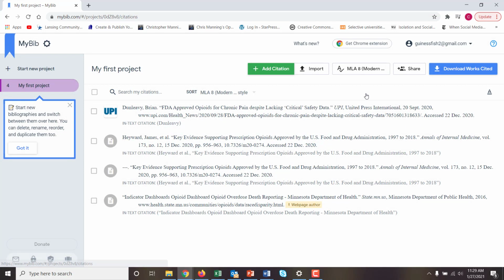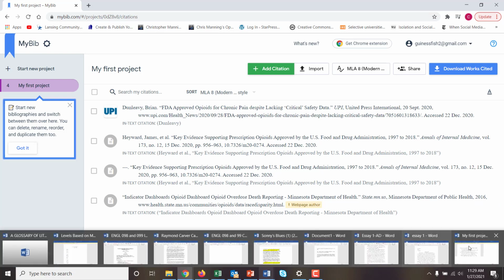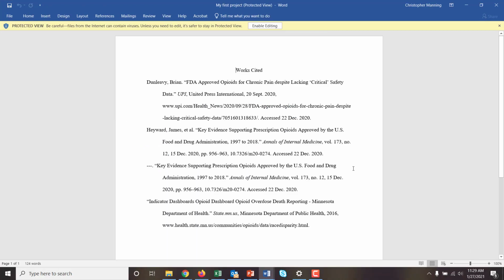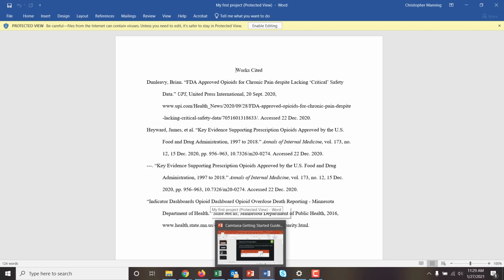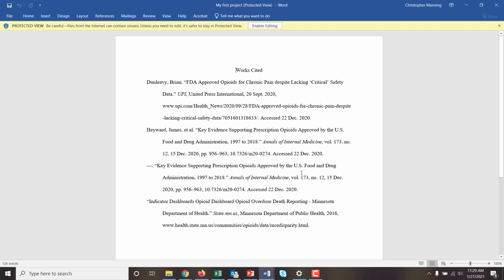And then when you're entirely finished, you just download the works cited page, and it's going to look something like this. So this is the works cited page generated by those citations. The formatting is exactly what it's supposed to be. Now I downloaded it as a Microsoft Word file, but there's lots of other ways that you can do it. It's kind of whatever works for you. If you were using Google Docs, you can do that. It just depends on what you're using. But this is what the works cited page looks like.